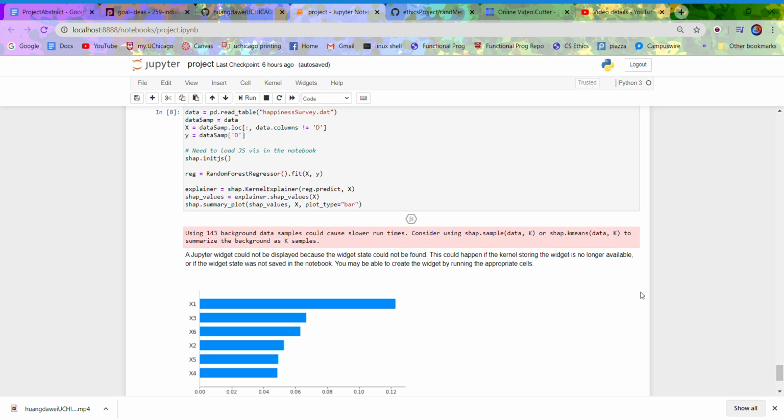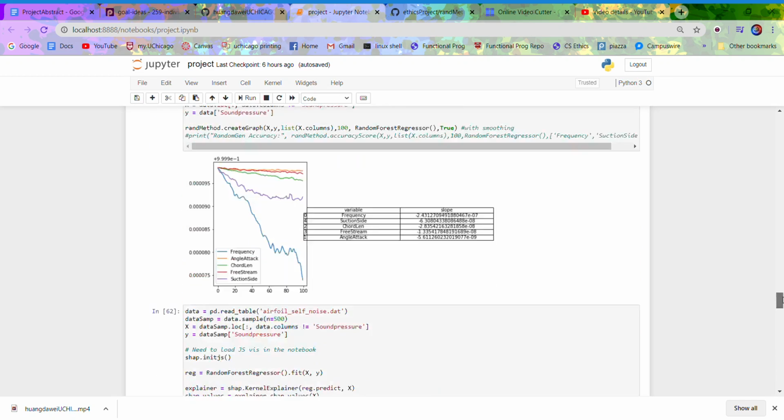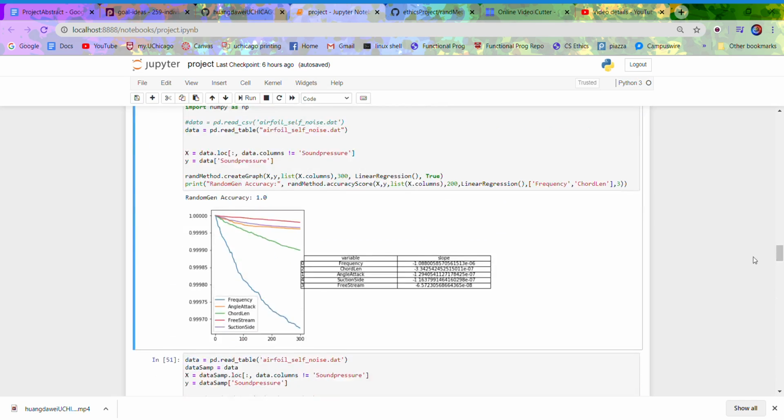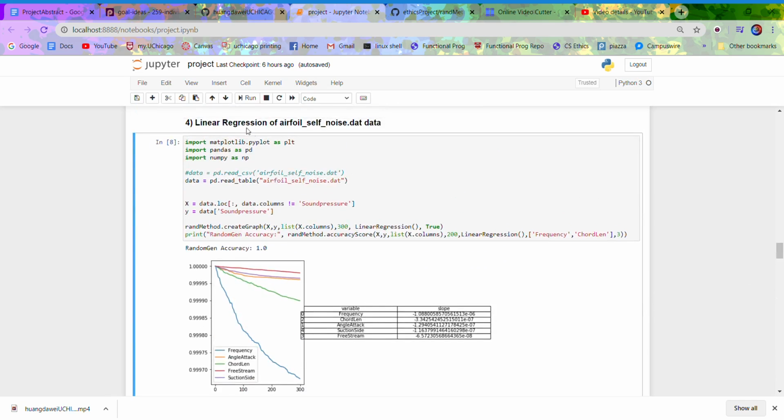And one way we could assess the accuracy of RandomGen is quite simple. I have done it for some test cases here. For example, in test case 4, I assess the RandomGen accuracy. What this function, accuracy score, does is that it runs create graph multiple times, 3 times to be exact, and checks how many times this function indicates frequency and chord length as the variables with the most significant weights, right?